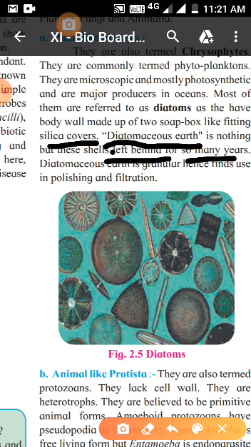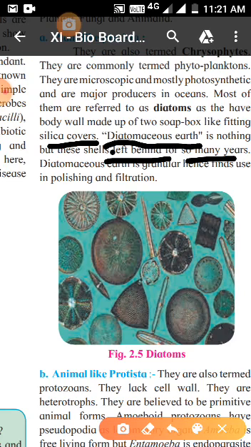The soil you get is granular, it's not fine, it is granular, which we get after the death of diatoms. The left-over outer cover stays down in the water for a long period. It's a very harsh substance, so whatever you get will be in a granular form. So what you get as the remains is called diatomaceous earth.